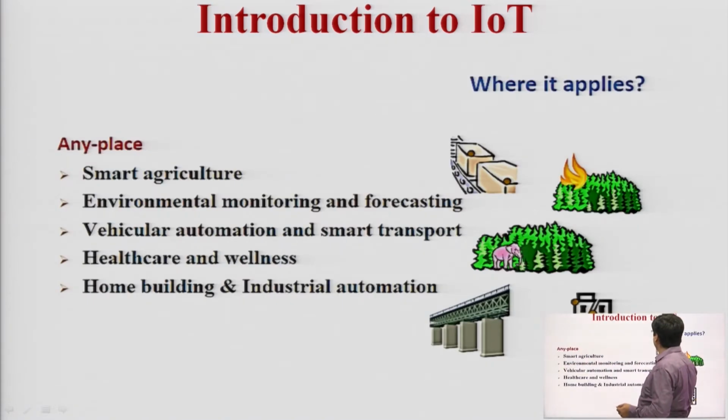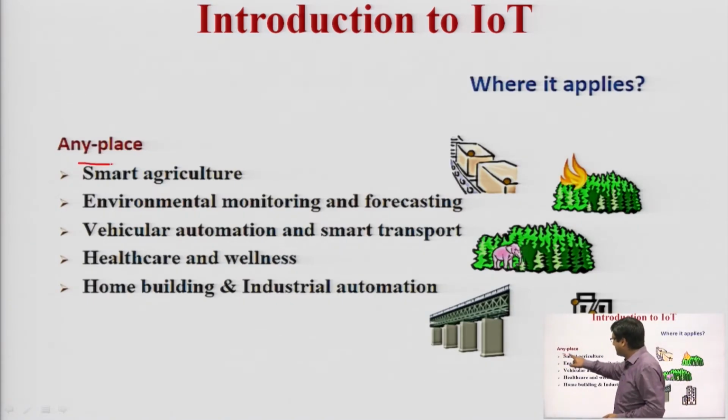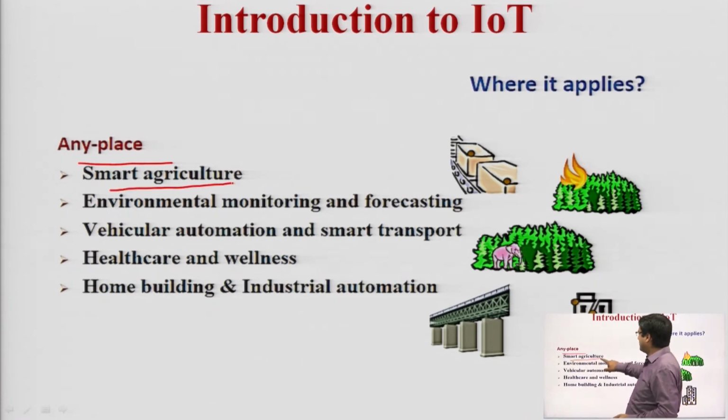So, we are talking about any place communication. Any place communication means that we can use it in smart agriculture. What is the meaning of smart agriculture? Smart agriculture means we can enhance the productivity and crop yield of any agricultural land by using smart techniques, like the IoT concept and the WSN concept.